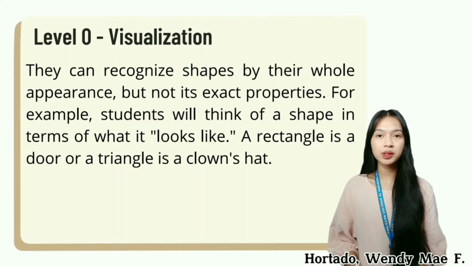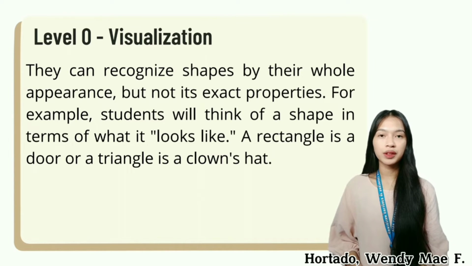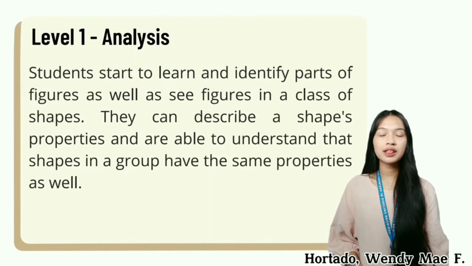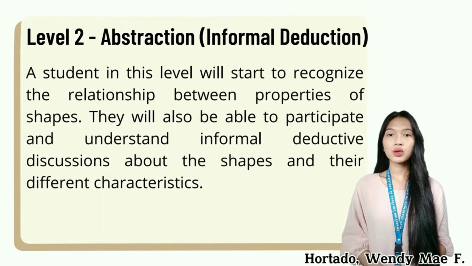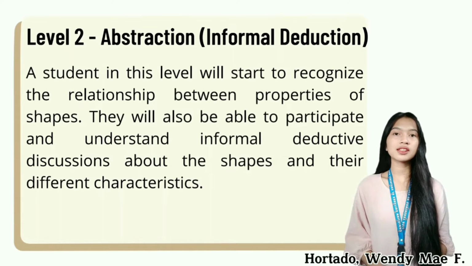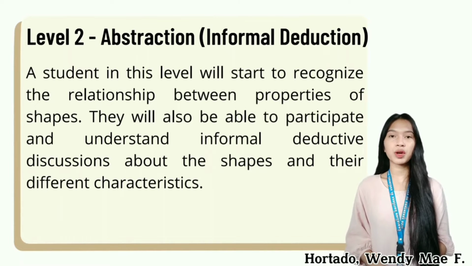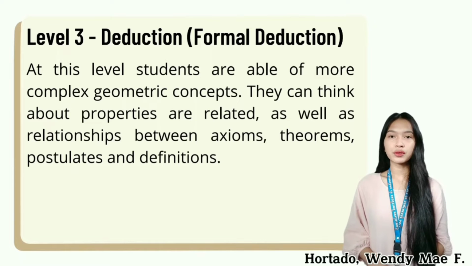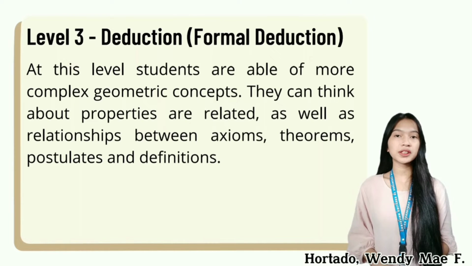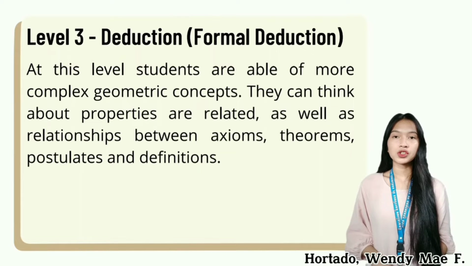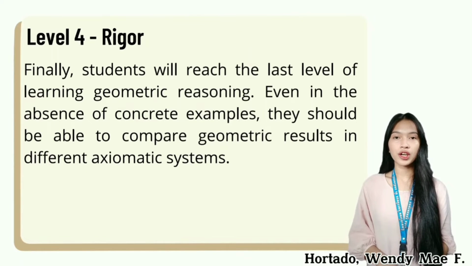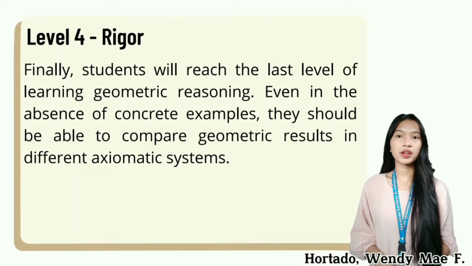They can recognize shapes by their whole appearance, but not by their exact properties. Level 1, analysis. Students start to learn and identify parts of figures as well as see figures in a class of shapes. Level 2, abstraction or informal deduction. Students at this level will start to recognize the relationships between properties of shapes. Level 3, deduction or formal deduction. Students can think about how properties are related as well as the relationship between axioms, theorems, postulates, and definitions. Last, level 4, rigor. At this level, students should be able to compare geometric results in different axiomatic systems.